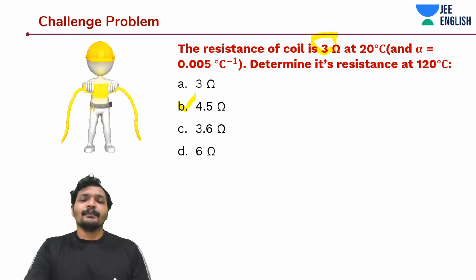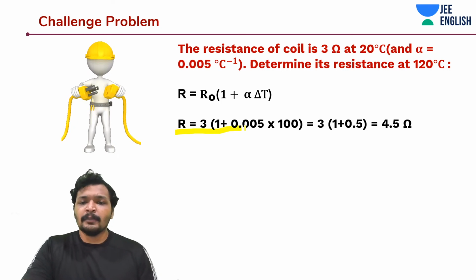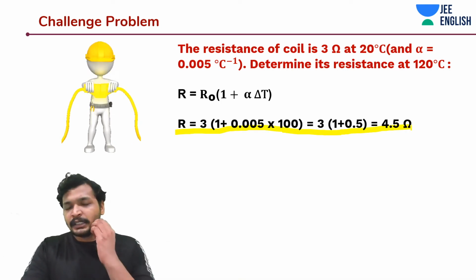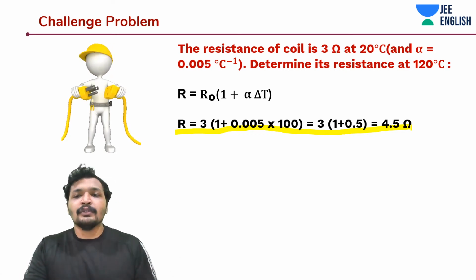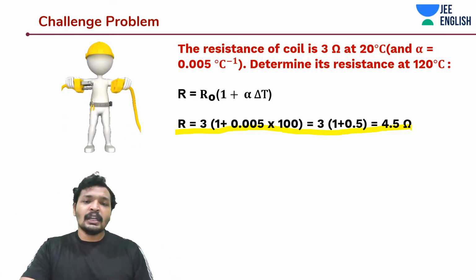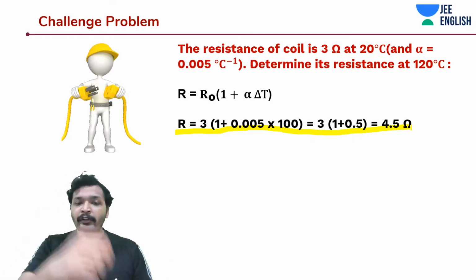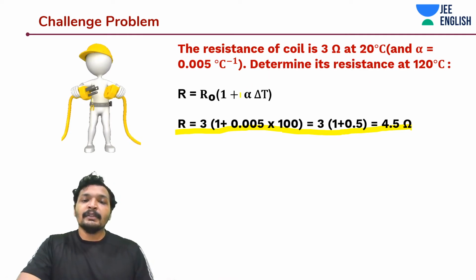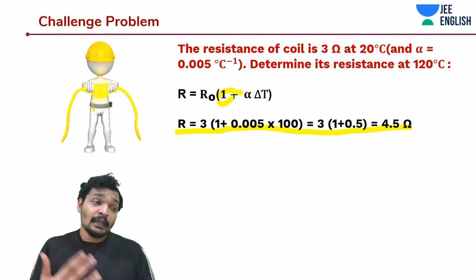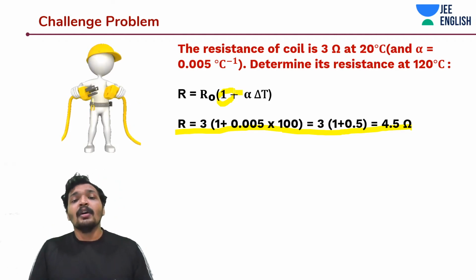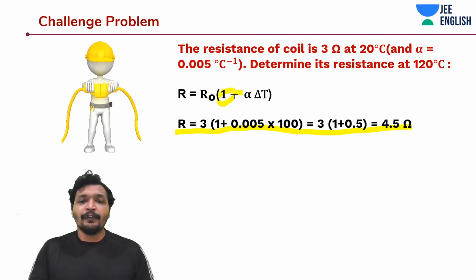Very simple. Awesome, guys. So it's a one-liner problem. That's what I told you. It's a one-liner problem, and you may get this in maybe state entrances and things, but this will train your concepts. Also, you'll start remembering this formula, but you don't have to really remember the formula. All you have to remember is there would be a 1 in between because you're integrating it. And the temperature dependence of resistance involves both the initial resistance and a thermal coefficient of resistance.